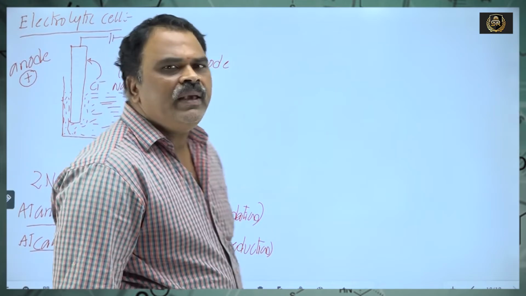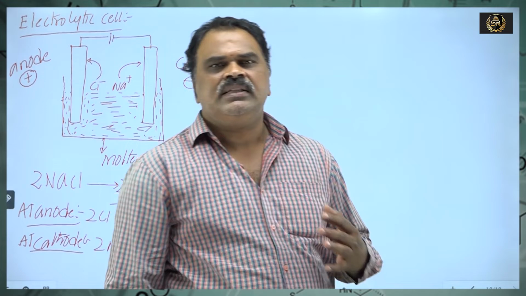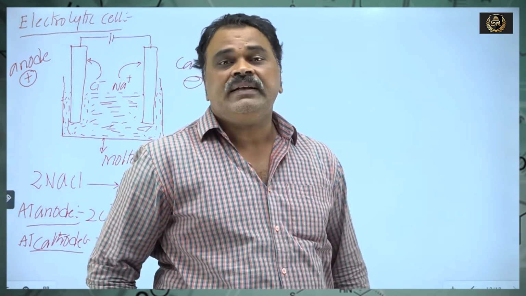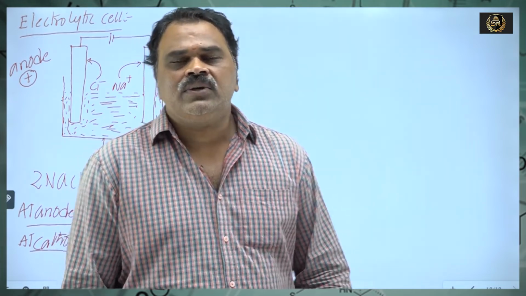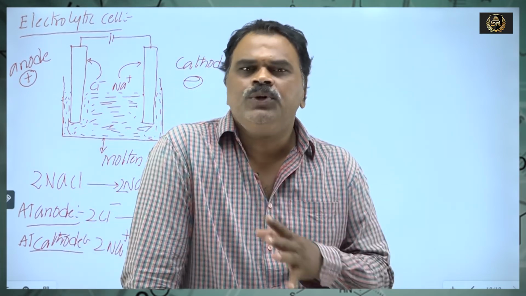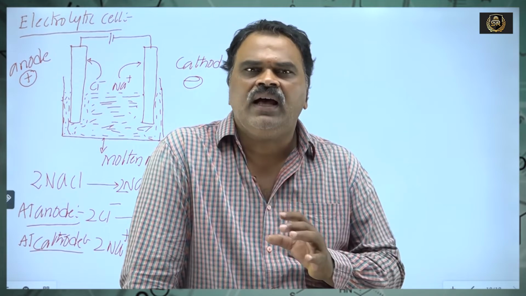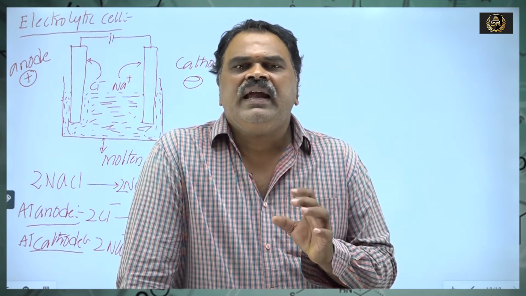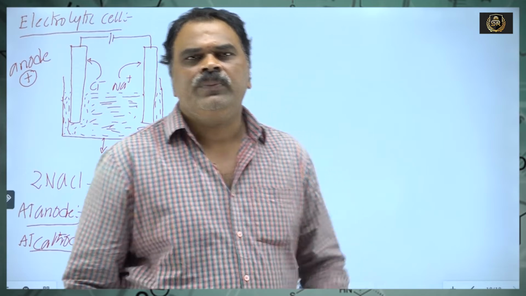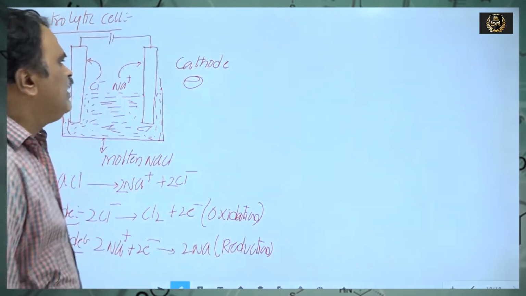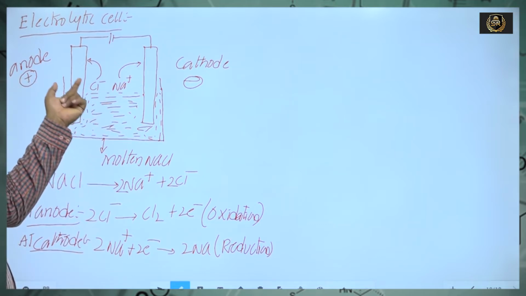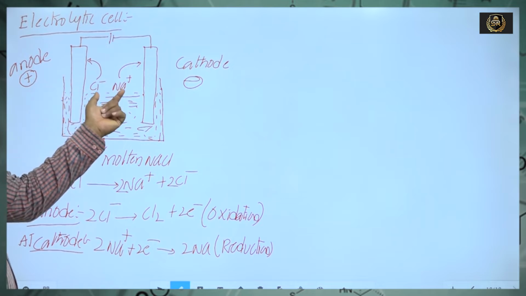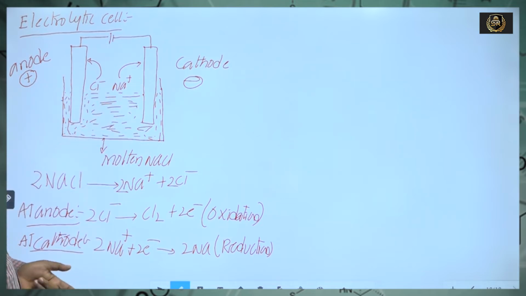Electrolysis means the process of chemical decomposition of a substance, that is the electrolyte, by the passage of electric current through itself, and it undergoes spontaneous redox reaction. New chemical substances or species are deposited or liberated at the anode or the cathode. The phenomenon is nothing but electrolysis. The sign of anode is positive, the sign of cathode is negative. All the negatively charged particles move towards the anode and all the positively charged particles move towards the cathode.